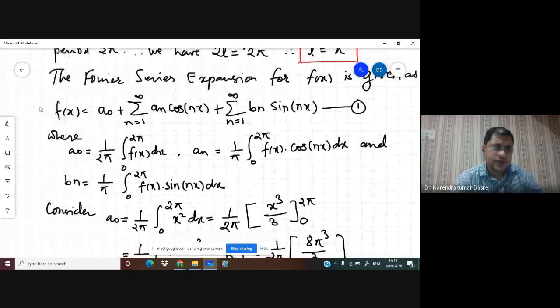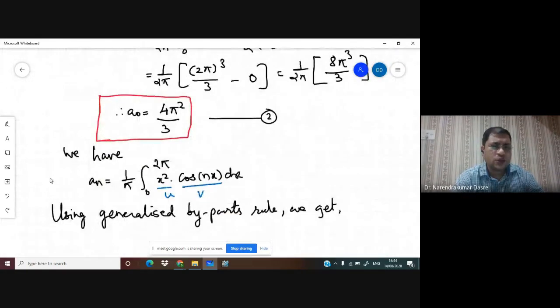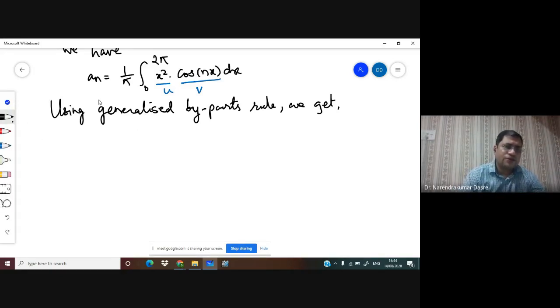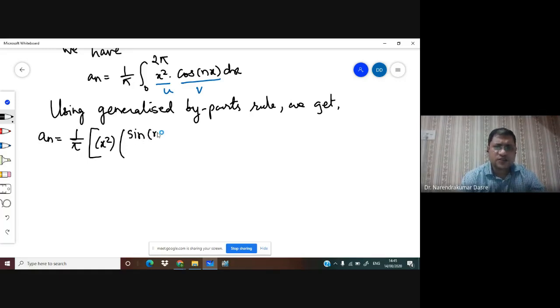Already we have n here, so we'll have n square here, and then plus the derivative of this term is going to be 2, and the integration of this term is going to be minus sine of nx upon n cube, and here we have the limit of integration 0 to 2 pi. Okay, so that's what we have, 0 to 2 pi. Now we have to evaluate these terms at the upper limit and at the lower limit also. So you can see we have 3 terms, and we have upper limit and lower limit.